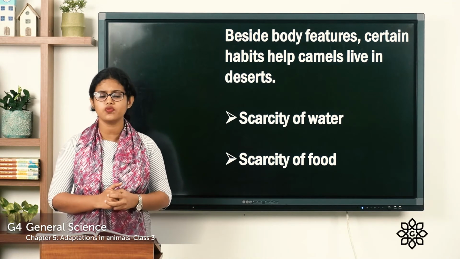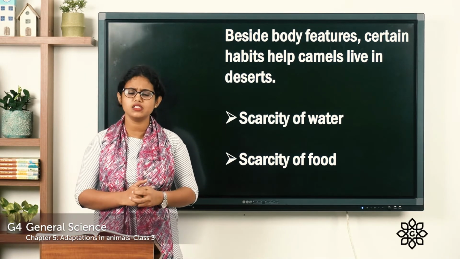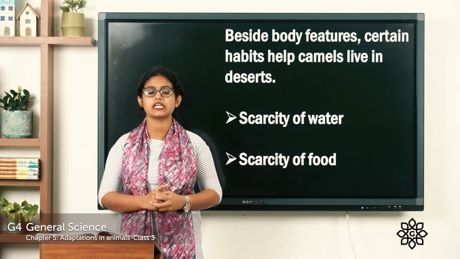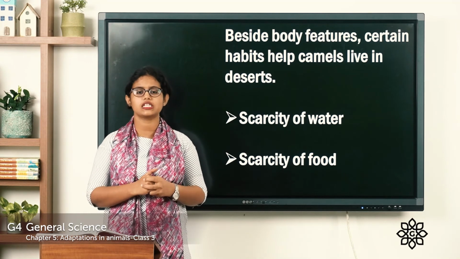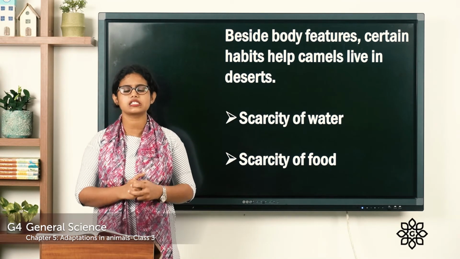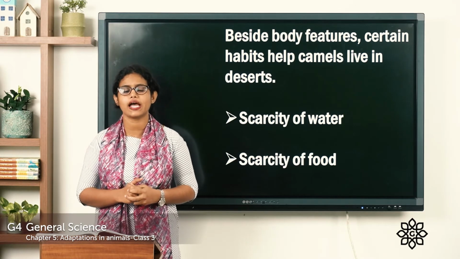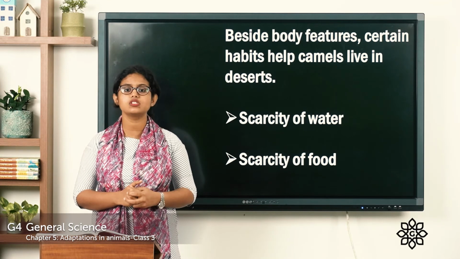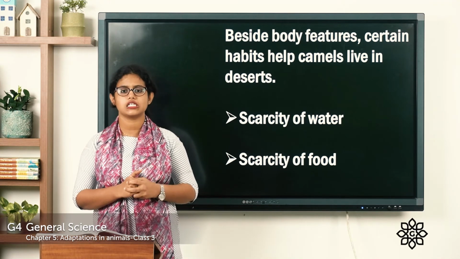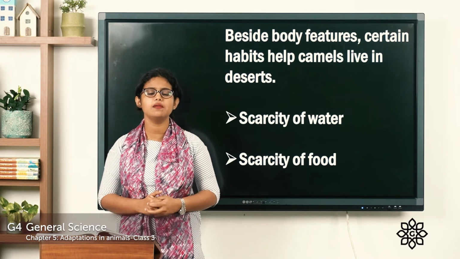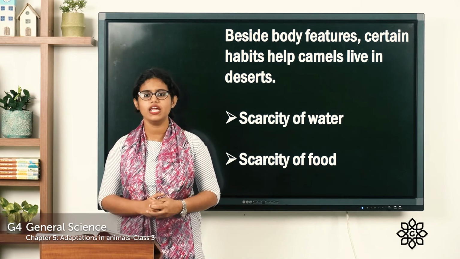But when they get food, they eat plenty of food, and the excess amount is stored as fat in their hump. That is why we say they store their food in their hump. They use this fat when food is scarce. So these are some of the habits that help the camel to survive in the desert.